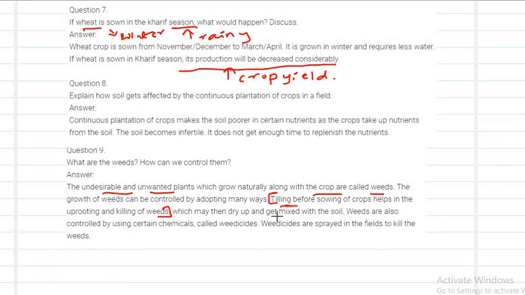The uprooted weeds may then dry up and get mixed with the soil. Weeds are also controlled by using certain chemicals called weedicides. Weedicides are sprayed in the fields to kill the weeds. This is also one more method to control the weeds. First is the natural method, and the second one is weedicides, that is, using chemicals to control the weeds.